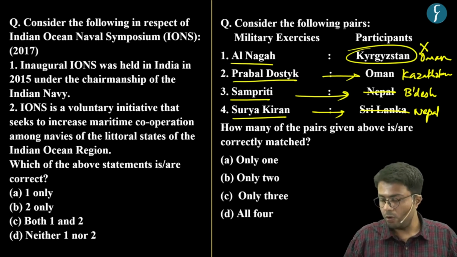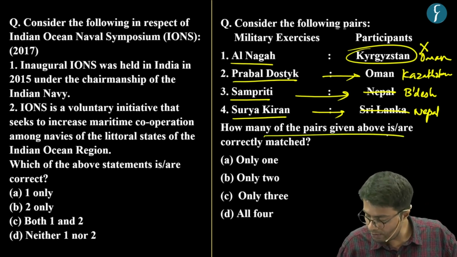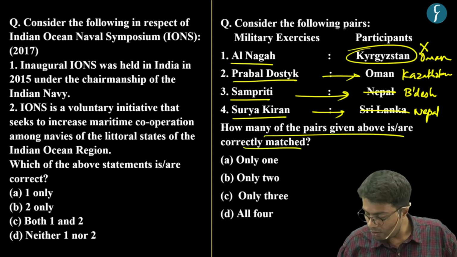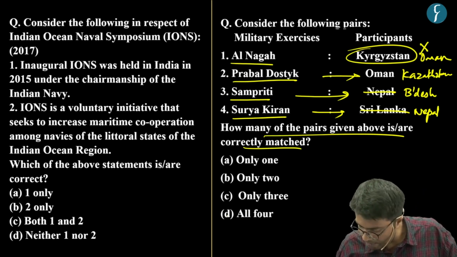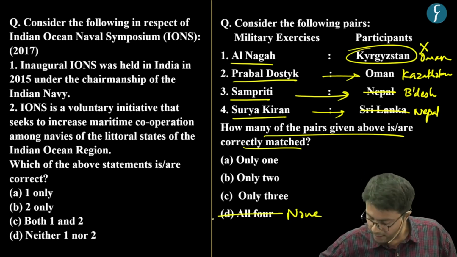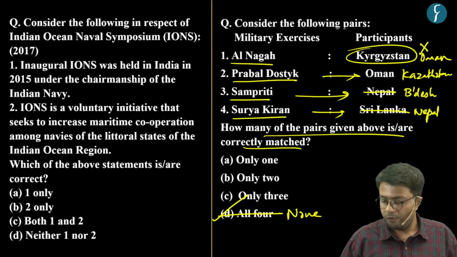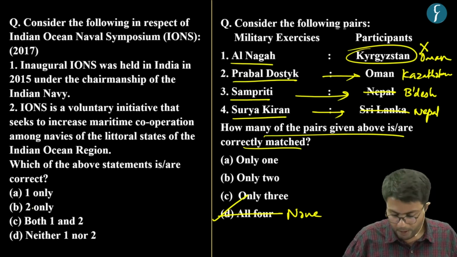exercise is also incorrect. Now, which of the following pairs is or are correctly matched? Hence, we can say none of the options are correctly matched, and this is curated in a wrong manner. Hence, I'll say none of the exercises is correctly matched. Hence, option D is the right answer. Further, the answer to this PYQ is option B.